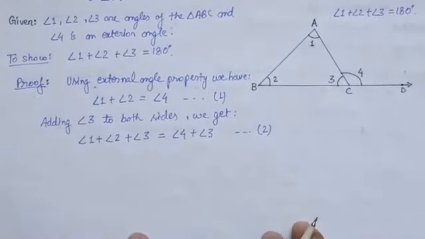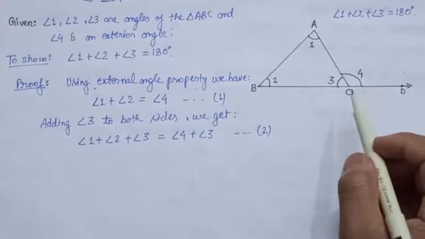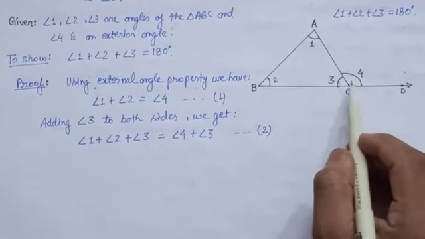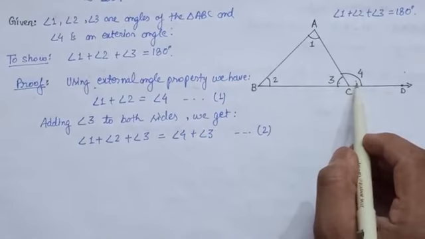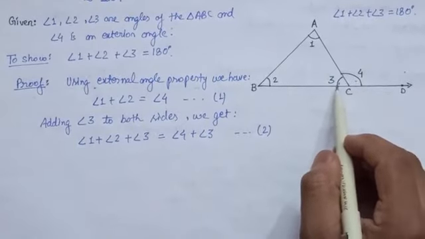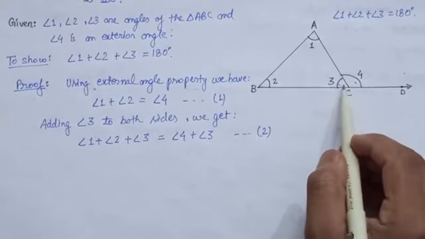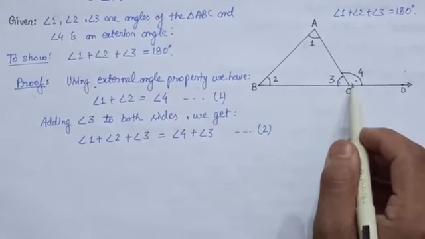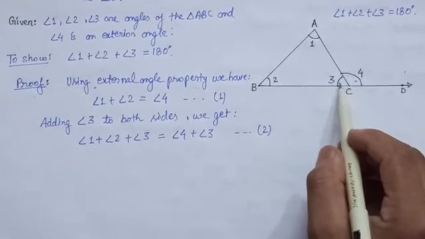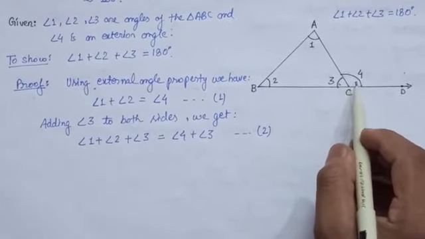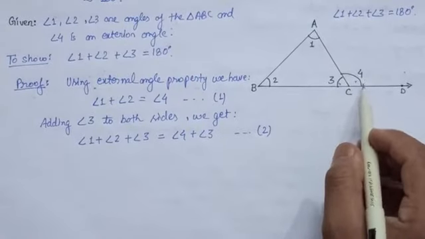Now again, in this diagram you can see that angle 3 and angle 4 form a linear pair. It means we can say the sum of angle 3 and angle 4 is equal to 180 degree.